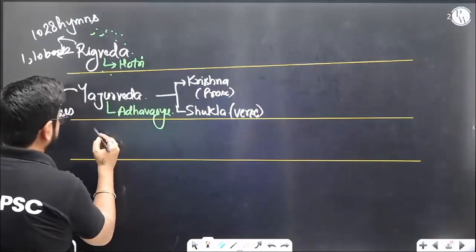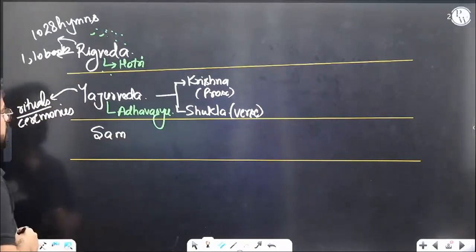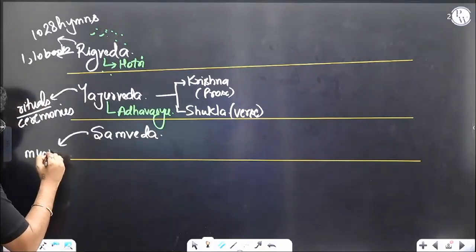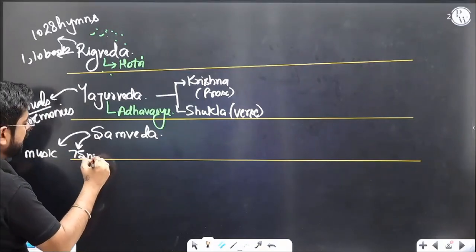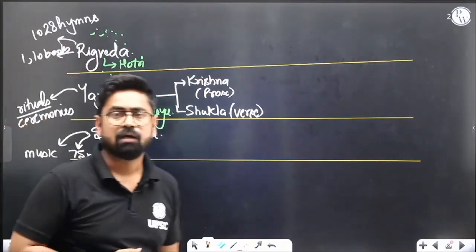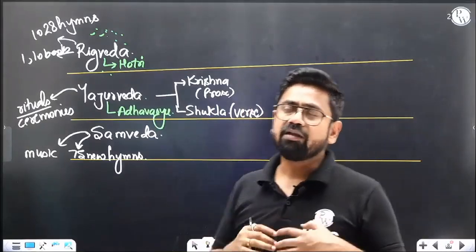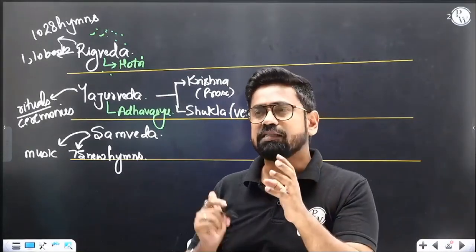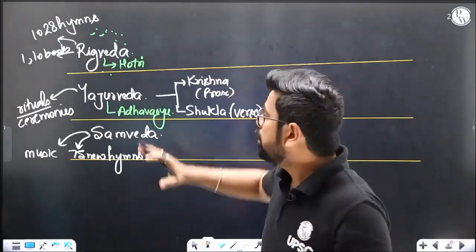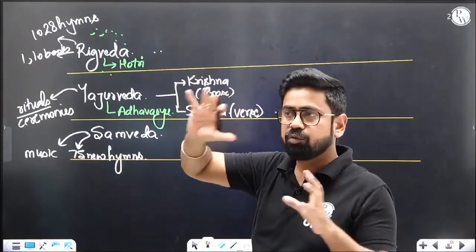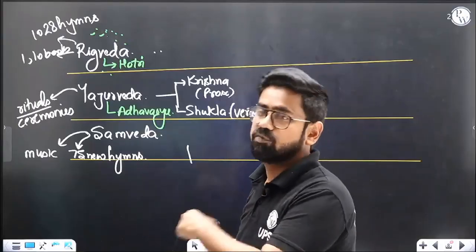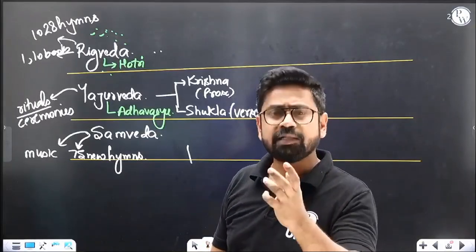Then the third Veda which we want to discuss is the Samaveda. Samaveda is about music. There is hardly 75 new hymns over here. Otherwise, it is about giving music to the hymns of Rig Veda, or Atharvaveda or any other Veda. Suppose there's a mantra which is like, let's say Om Bhur Bhuva Swa Tat Savitur Varenyam. Suppose it is written in your Rig Veda. Rig Veda has a mantra, Gayatri mantra, Om Bhur Bhuva Swa Tat Savitur Varenyam. Now what Samved will tell you is that you don't have to say it like this. Instead you should say Om Bhur Bhuva Swa, something like that, so that there is a music.